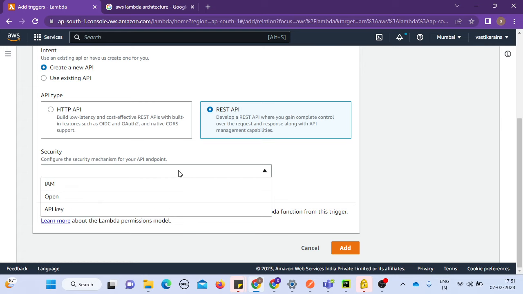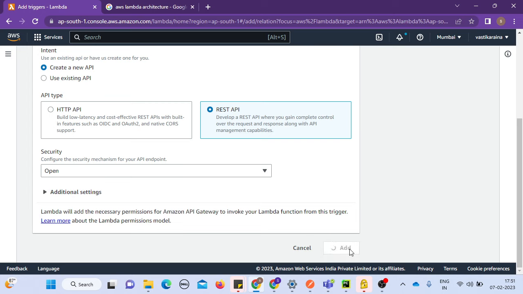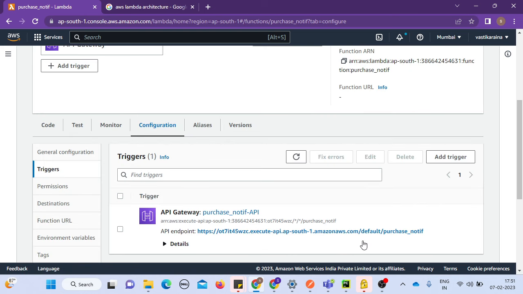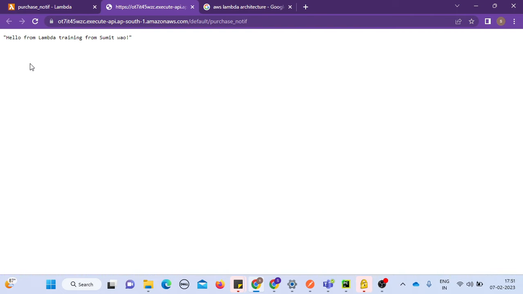Now, if you call this REST API, there are three choices: either go for an IAM policy, or you go for open, without security, or an API key. Let me go for open, and I call it add here. Amazon is going to give you a URL endpoint. You can call that endpoint, and that will call your Lambda function. Here is the point: Hello from Lambda training from Summit.